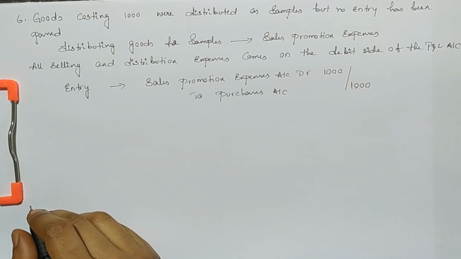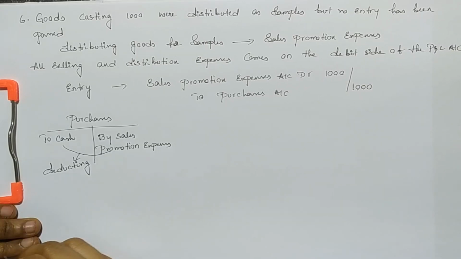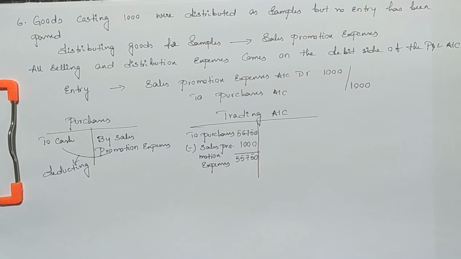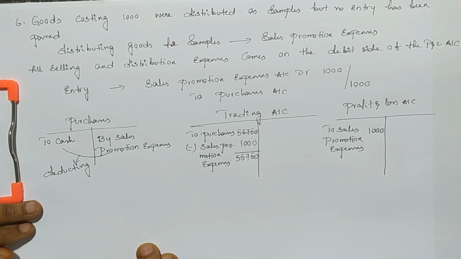When we purchase goods for cash, the entry will be purchase account debtor to cash account. If we post these two journals in the purchase ledger, cash comes on the debit side and sales promotion expenses comes on the credit side, which means we are deducting the samples amount from the total purchases. Since the adjustment says no entry has been recorded, we will deduct the samples amount from the purchases amount on the debit side of the trading account, and also we will mention to sales promotion expenses on the debit side of the profit and loss account.